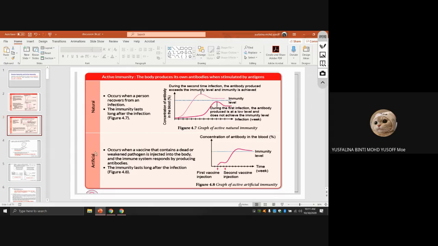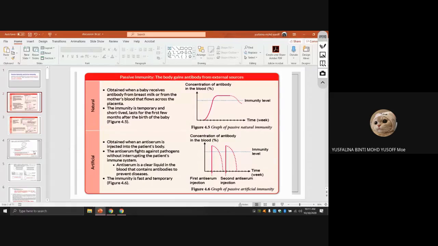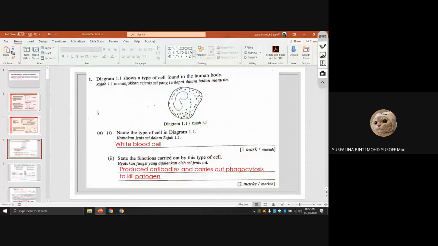And then the second one is artificial, and artificial is actually the vaccine. The vaccine is the dead or weakened pathogen that we inject into our bodies. Then the antibody will be produced to kill the pathogen. Both of these, the active immunity usually lasts longer than the passive one. So let's go to the next slide.